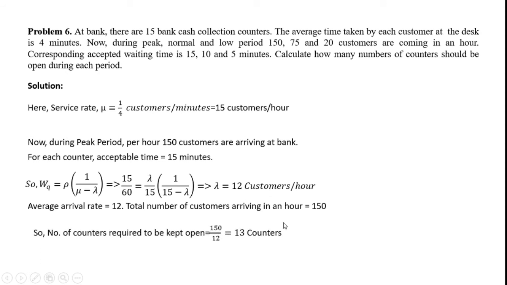So the number of counters required to be kept open equals 150 divided by the arrival rate, that is 12, so that is equal to 13 counters. You need to take round figures because you cannot consider decimal points for the counters. So a total of 13 counters are required to be kept open during the peak period. Peak period means your high period, where the customers are coming more frequently.